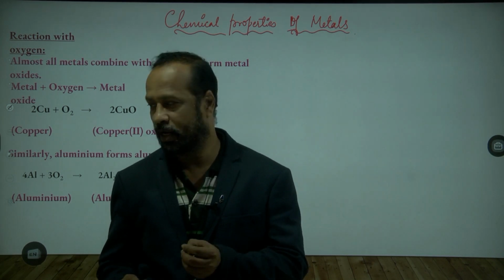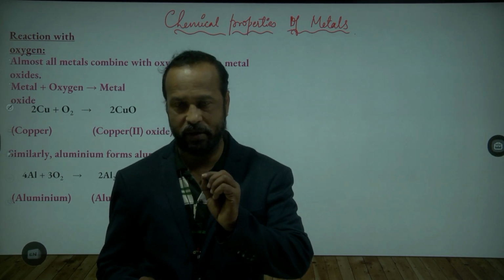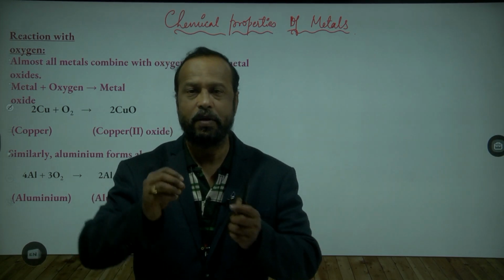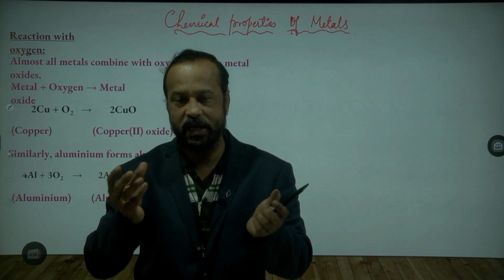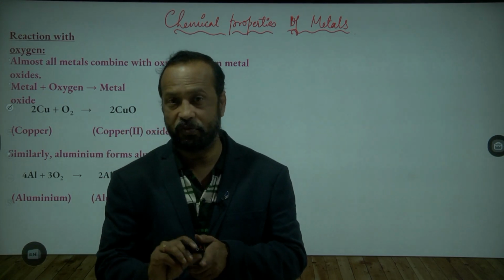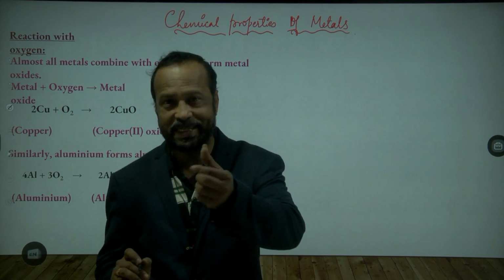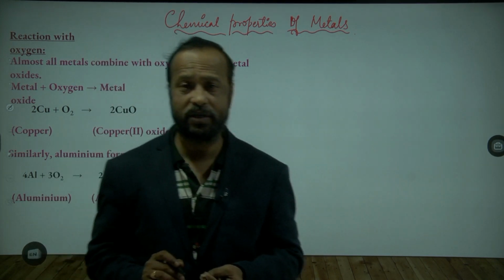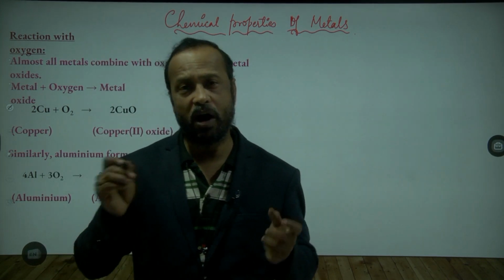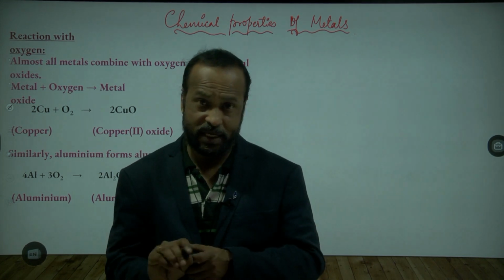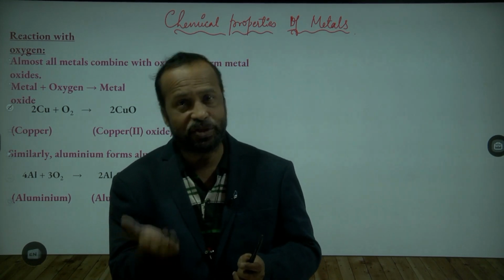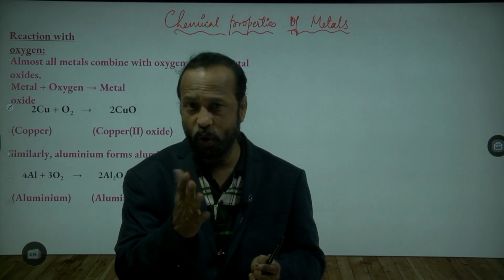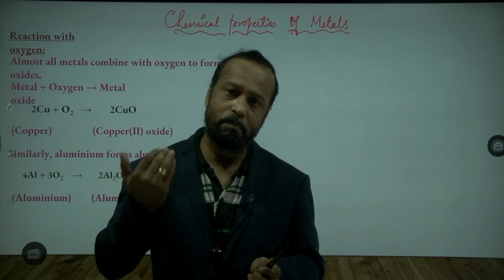For example, you take magnesium ribbon. When you burn it, magnesium burns in oxygen and forms magnesium oxide. What does it form? Magnesium oxide, that is ash. Ash means burda. Now after burning magnesium, it forms magnesium oxide. Can you again make that ash into magnesium? Can you turn magnesium oxide back into magnesium? No. Once it is changed, it is completely changed.